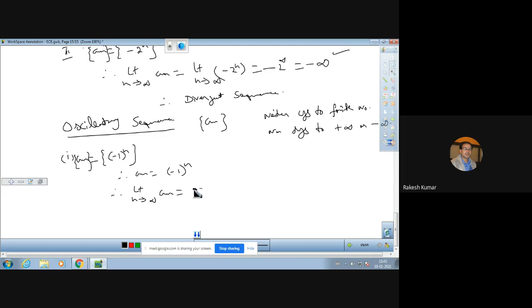We can find the limit as n tends to infinity of a2n, minus 1 raised to power 2n, that is 1. And the limit as n tends to infinity of a2n plus 1, minus 1 raised to power 2n plus 1, that is minus 1.